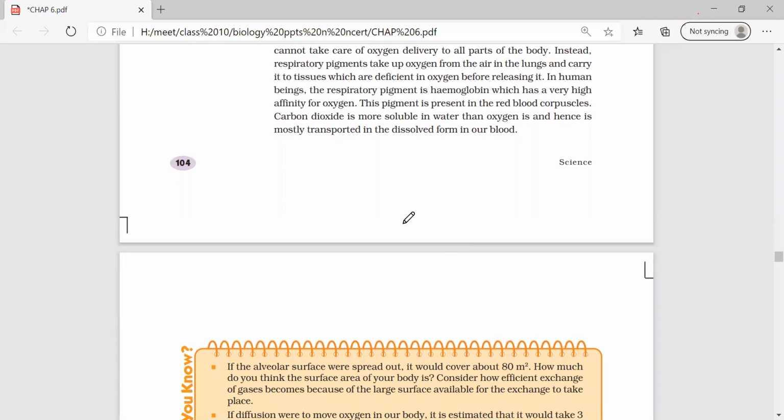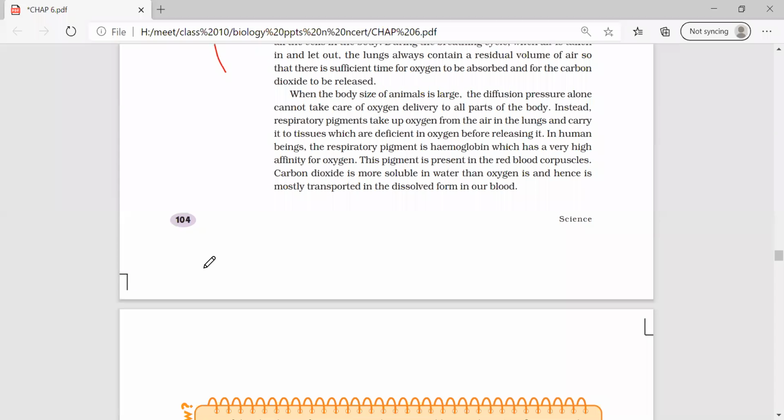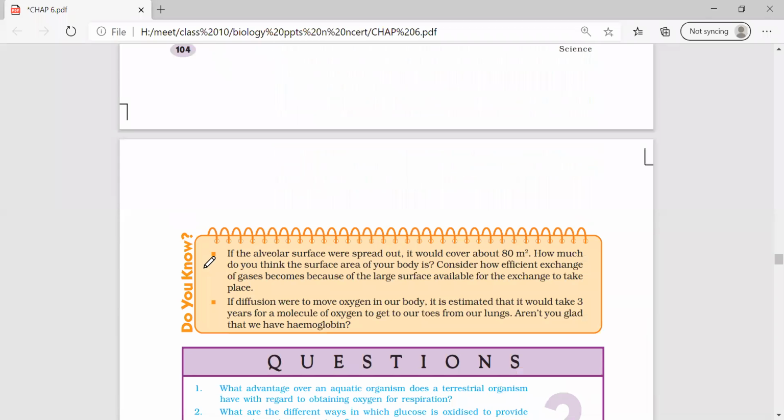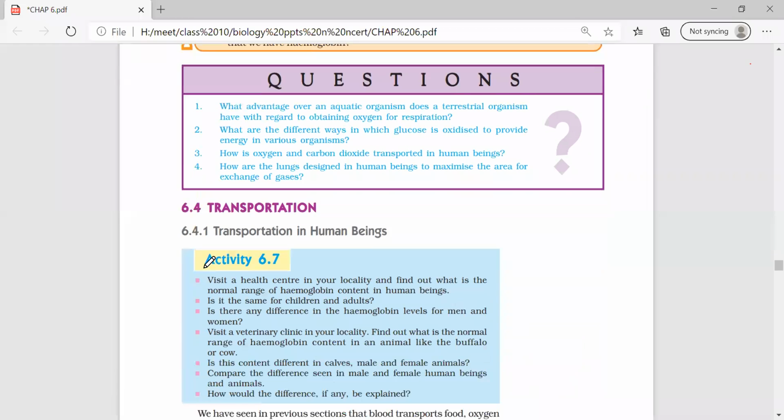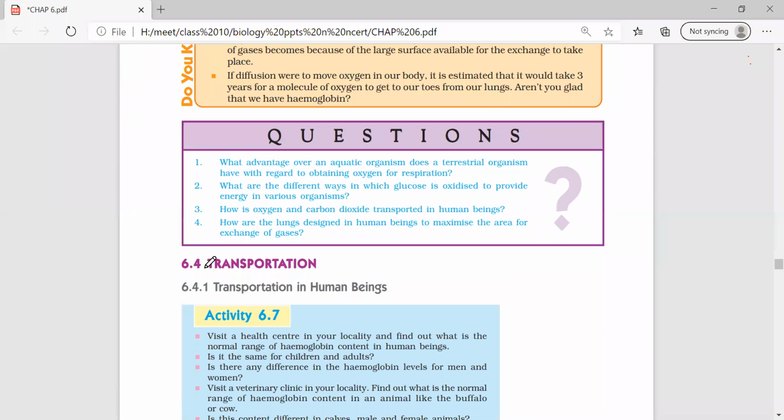So can you talk about the respiratory pigments? How is oxygen transported and carbon dioxide transported? Amrita. Ma'am, in human beings, the respiratory pigment is hemoglobin. It has a very high affinity for oxygen. It is present in RBCs.